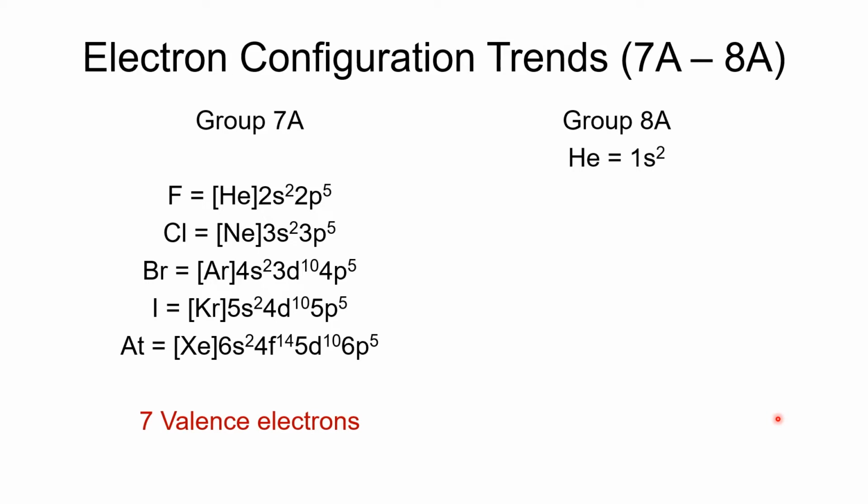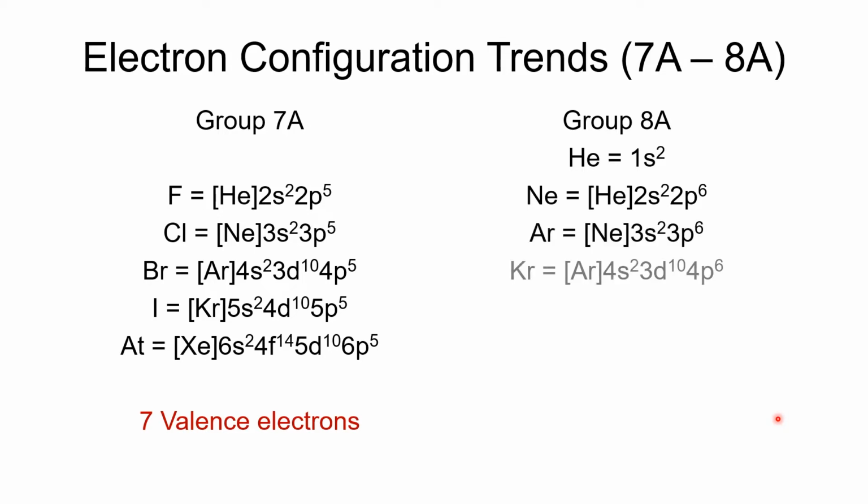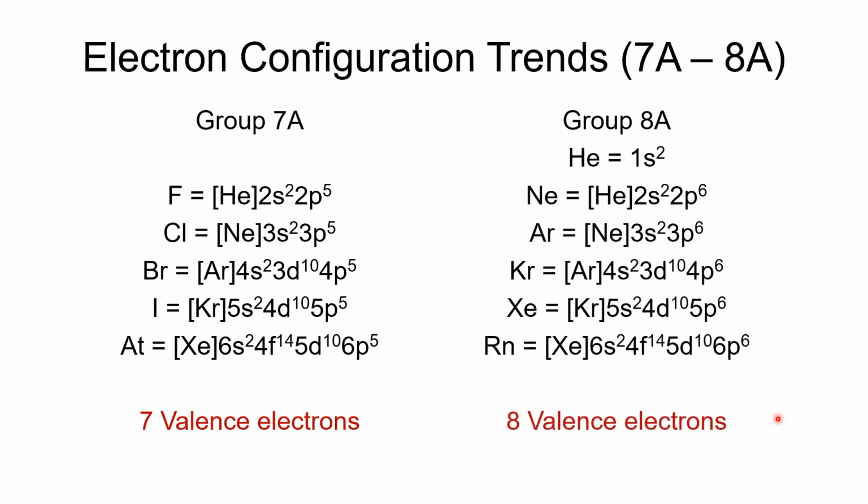Helium, 1s2. And you'll see that helium is the only one in group 8 that's different. It only has 2 valence electrons because there's only 2 electrons. But the rest of them have 8 valence electrons. So helium notwithstanding, the rest of them have 8 valence electrons. We're going to find that these numbers of electrons, these electron configurations, are key to understanding the chemical and physical properties for these elements.